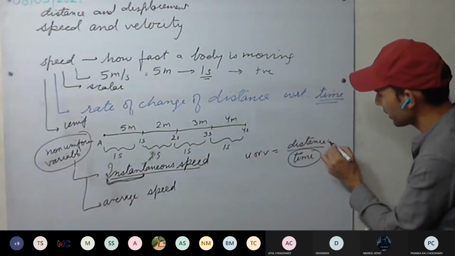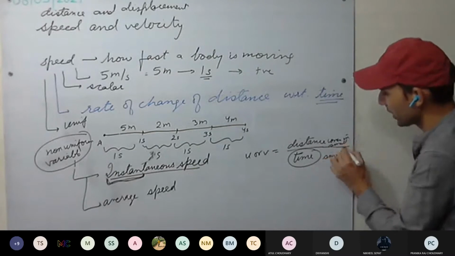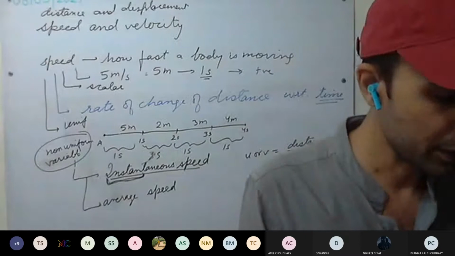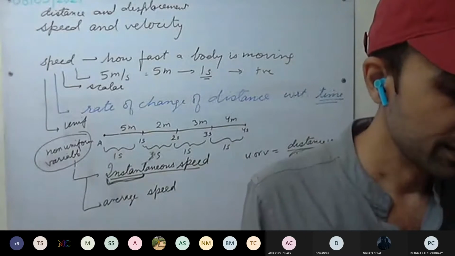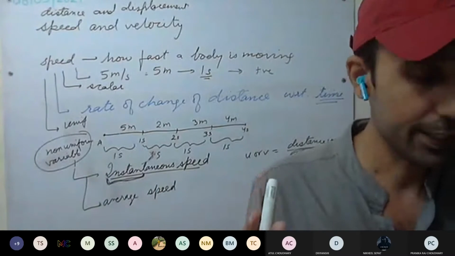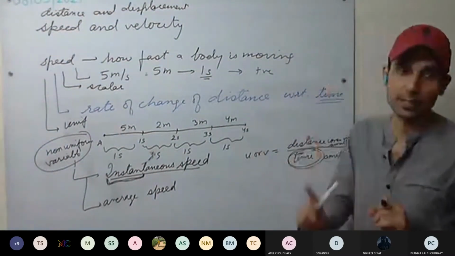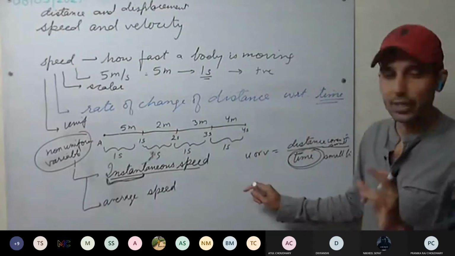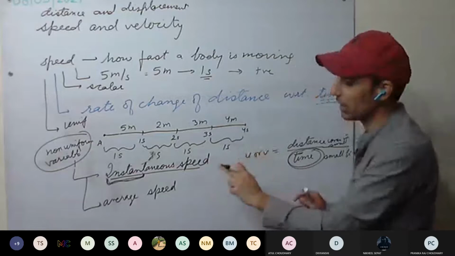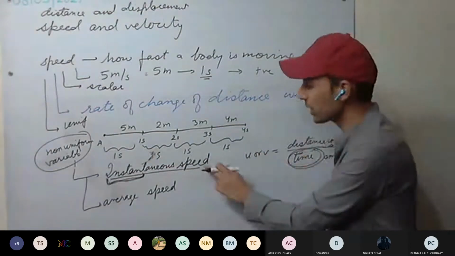So distance covered in a small time interval, divided by that time. You can see that formula on page number 30. Instantaneous speed is the distance traveled in a very short time interval, divided by that short time interval. That is the formula for instantaneous speed. Understood? That will give us the speed at a particular moment, at a particular instant.